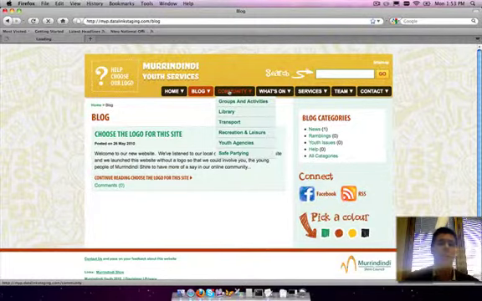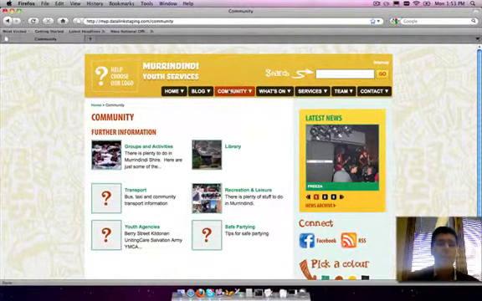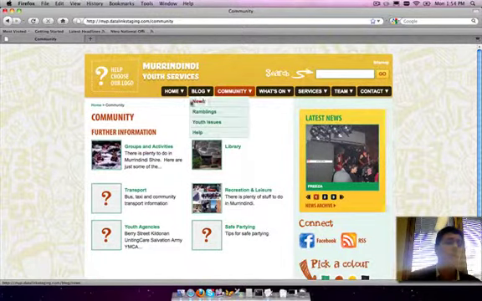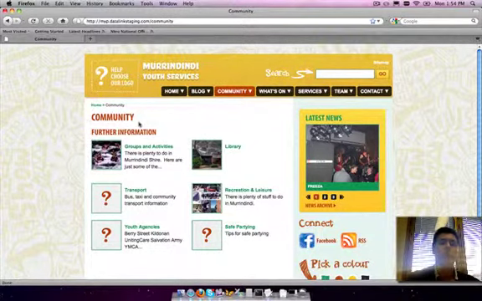So these will be examples of pages that you'd expect to find anywhere throughout the site. The community page itself doesn't have much content on it. It's what we call a gateway page, and the focus of this page is to link to other pages on the site. So in this further information section we have various pages including groups and activities, library, recreation and leisure, safe partying and the like.